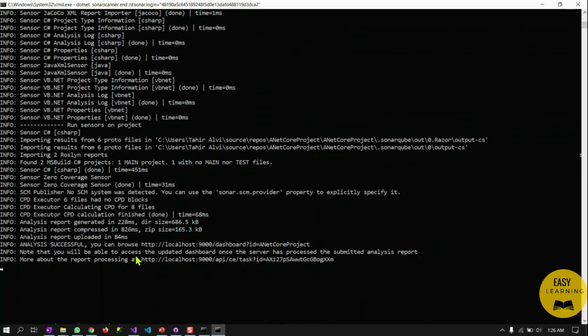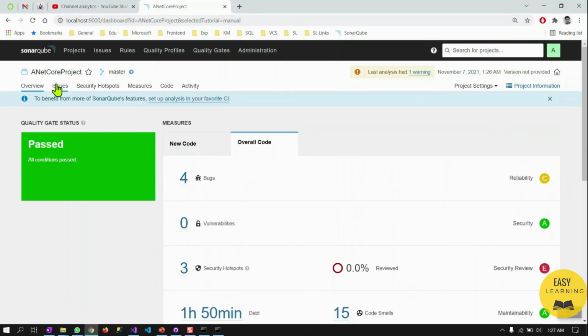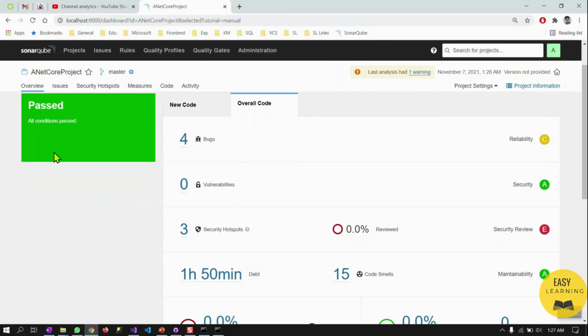Okay, so our analysis is complete and the report is available here in the project directory. Let me go here, and you see it automatically generated the report for us. Let's browse one by one through different things, but this is the overall report.